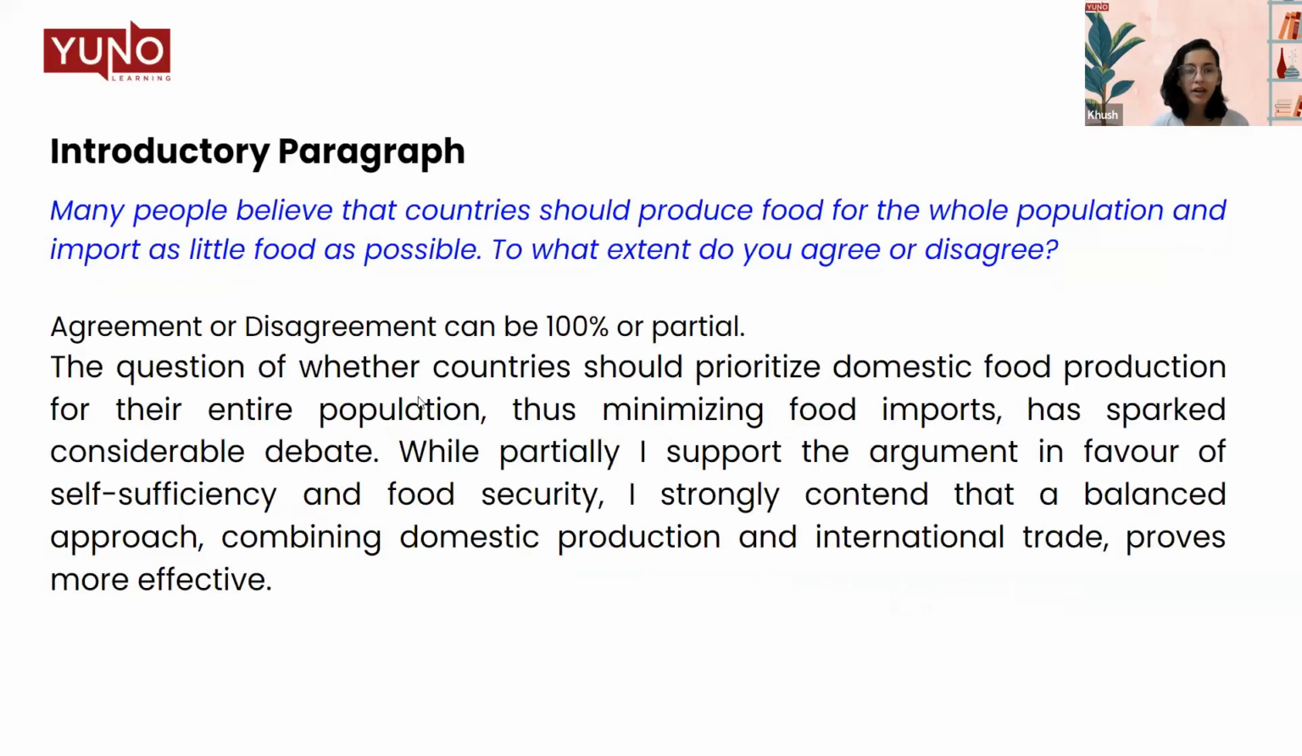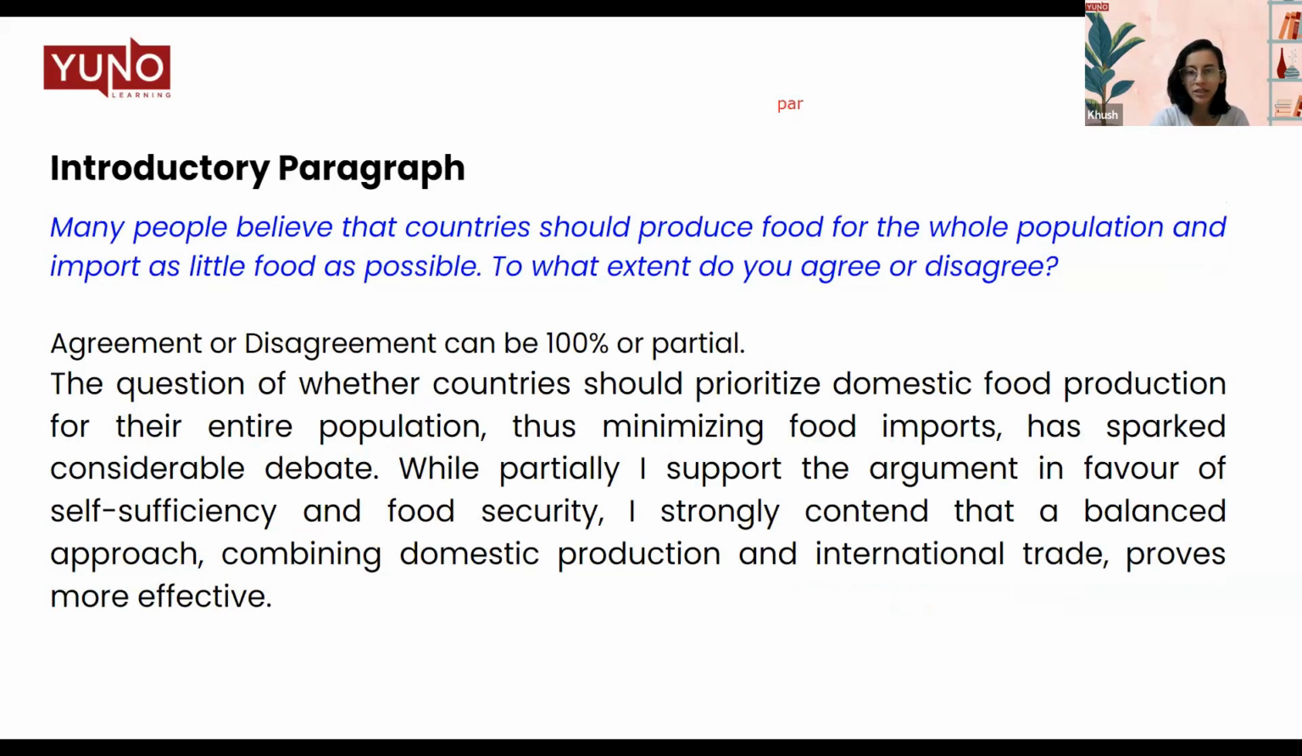The introductory paragraph. So what is the structure for your introductory paragraph? As we already discussed, we start with the paraphrasing of the question statement. So you write the paraphrased version of the statement. Then you write the points, if any, and then you write the thesis statement. So these are the essential elements of your introduction. So let's see how we have written this essay.